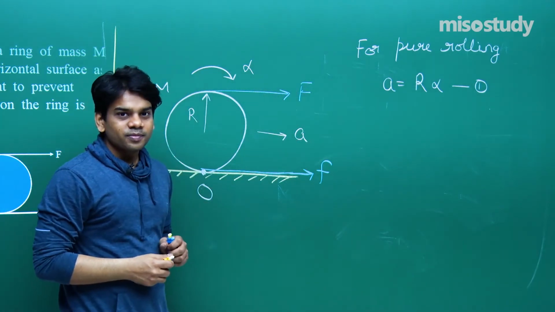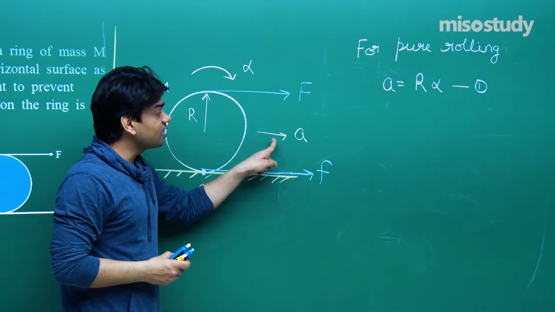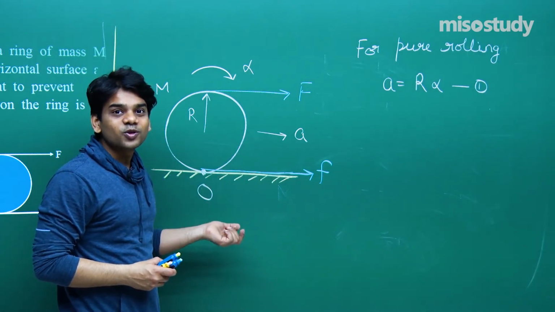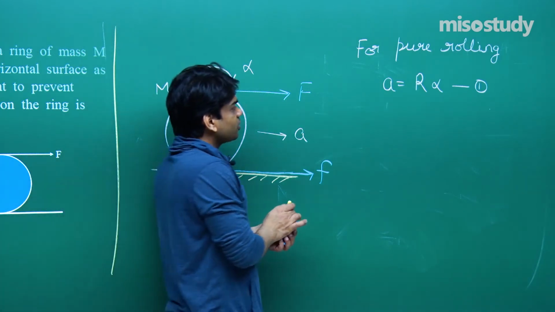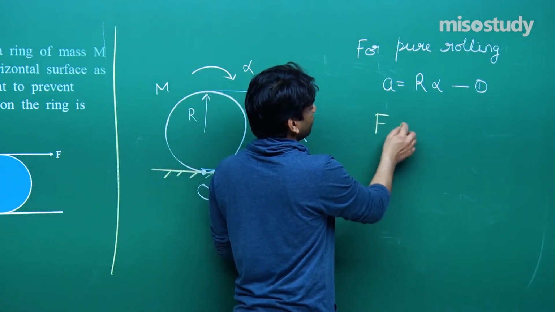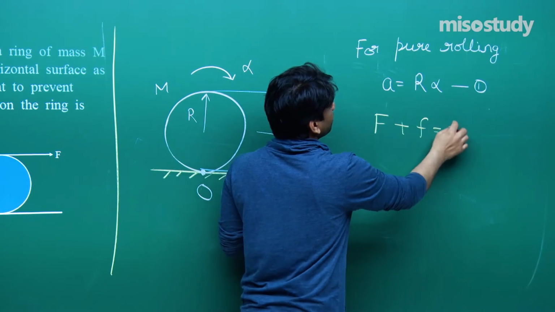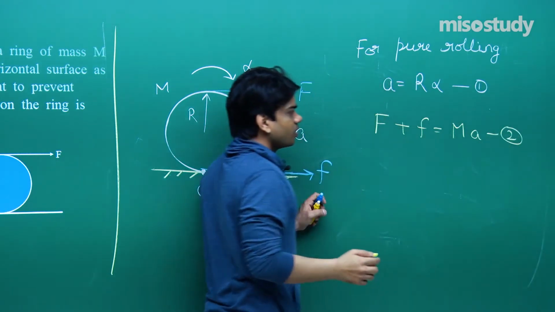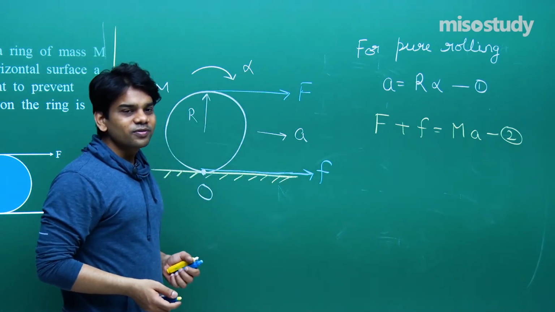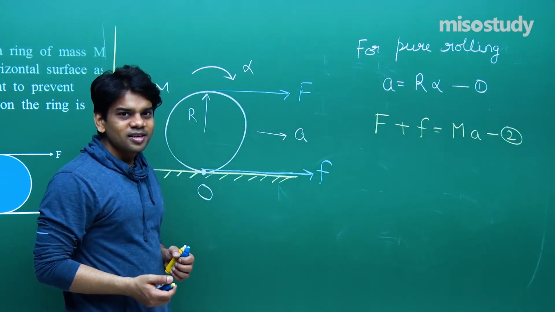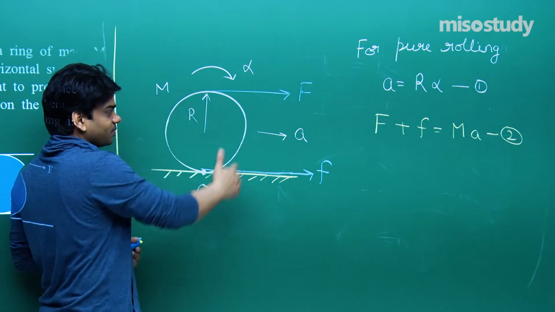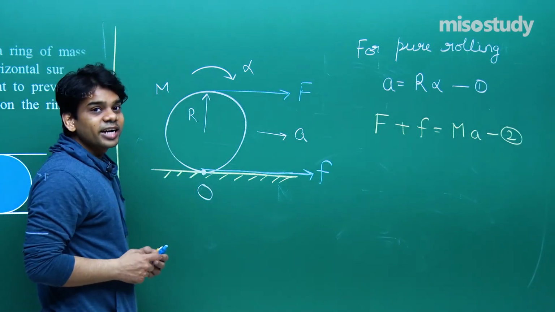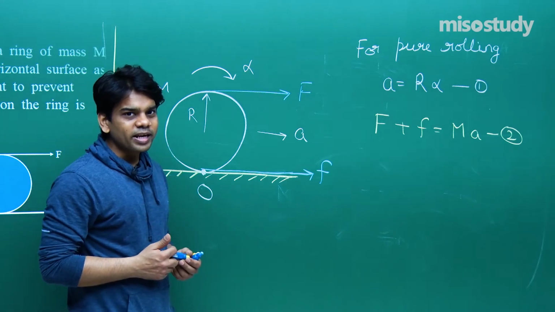Mass is m. Any body, if it has a linear acceleration, that means you can write its net force is equal to mass into acceleration. So let me write that F plus f is equal to mass into acceleration, equation number 2. Using Newton's second law of motion, we can write that F plus f is equal to mass into acceleration. Now try to understand, since the body is rotating, there should be net torque acting on it.